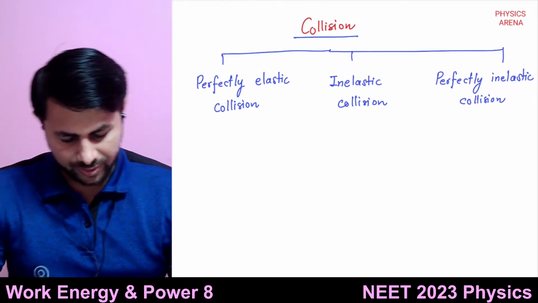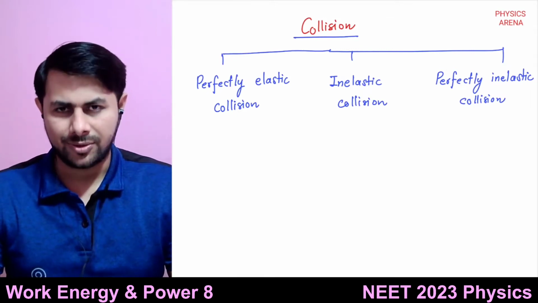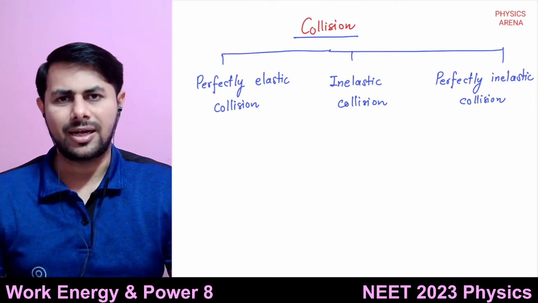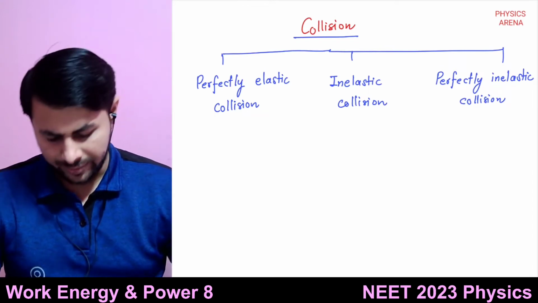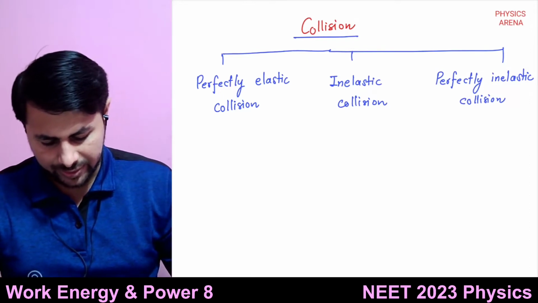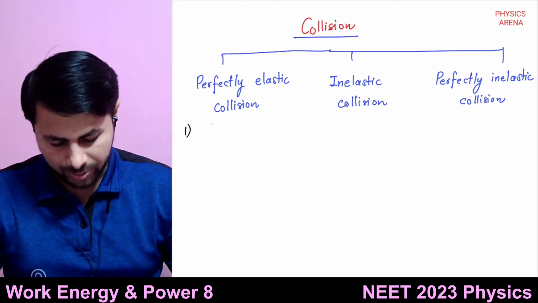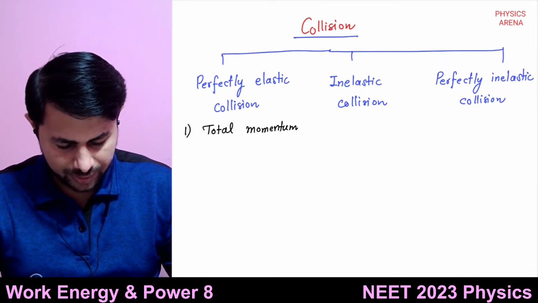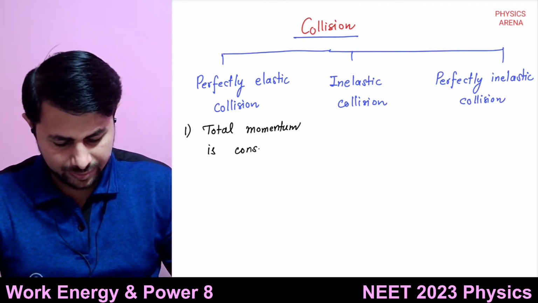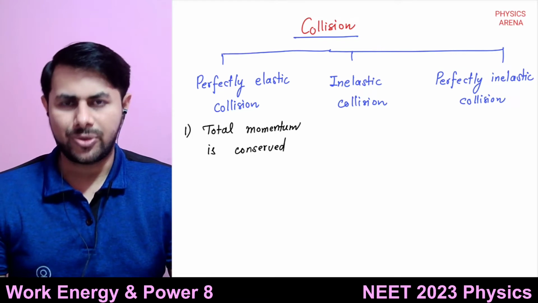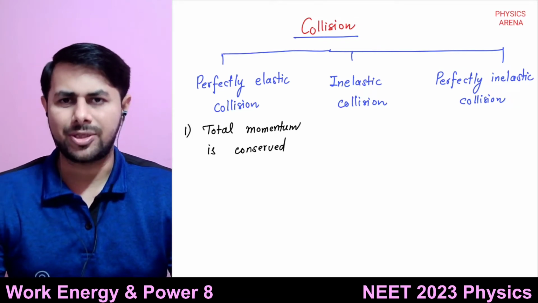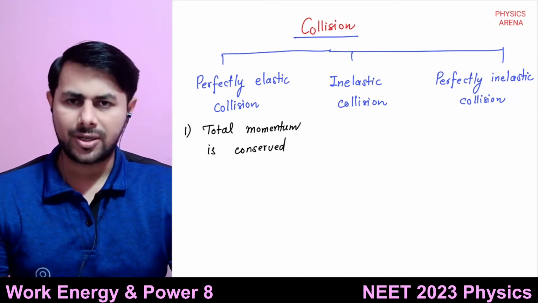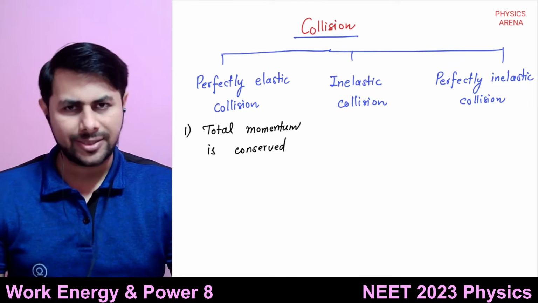Okay, let's see. So what is perfectly elastic collision? In perfectly elastic collision, the momentum is conserved as well as the kinetic energy is conserved. So first thing, total momentum is conserved. That means total momentum before the collision is equal to total momentum after the collision in case of perfectly elastic collision. The same thing happens for inelastic collision also. The total momentum gets conserved.